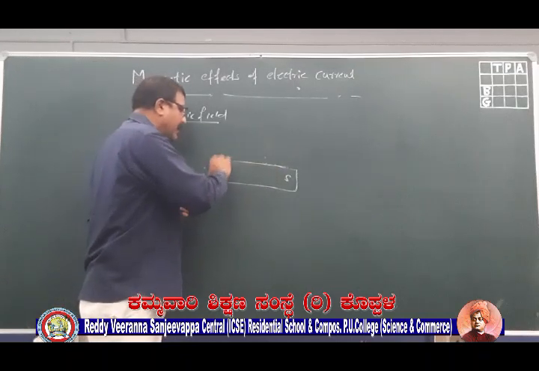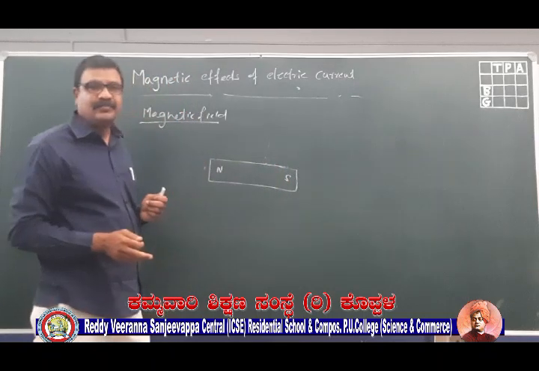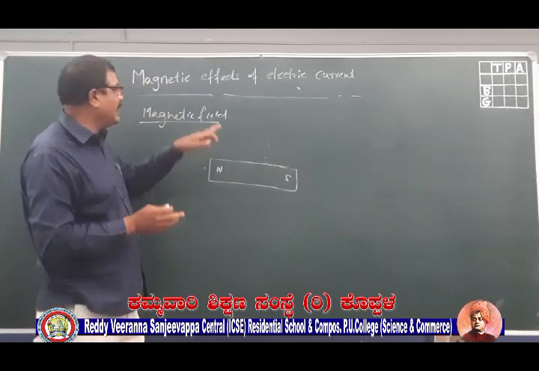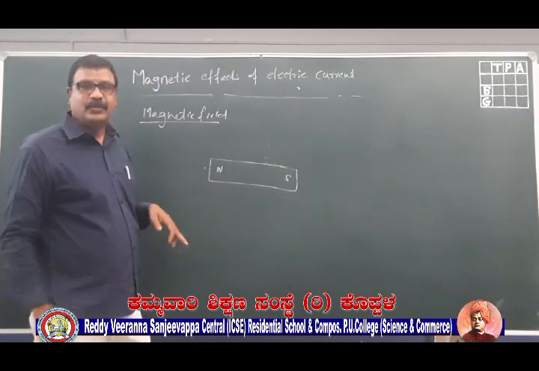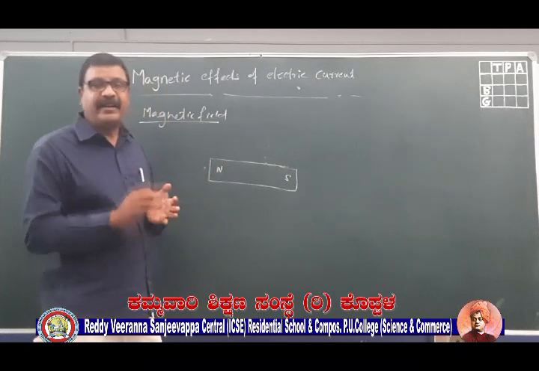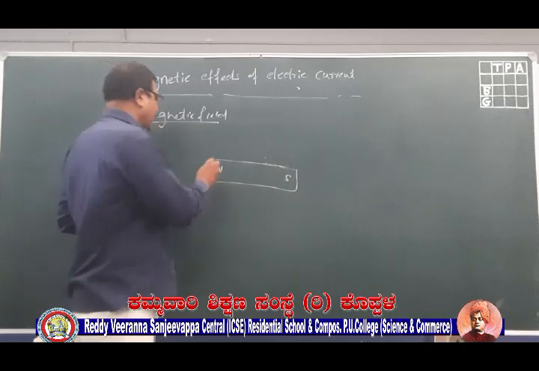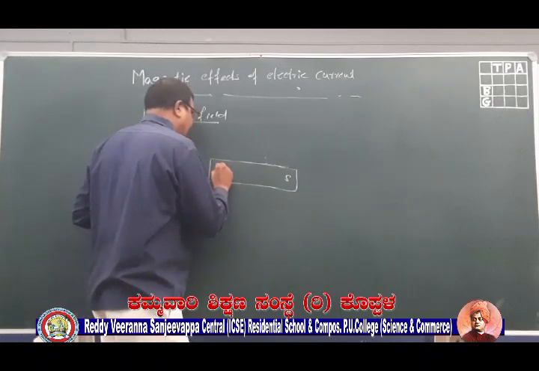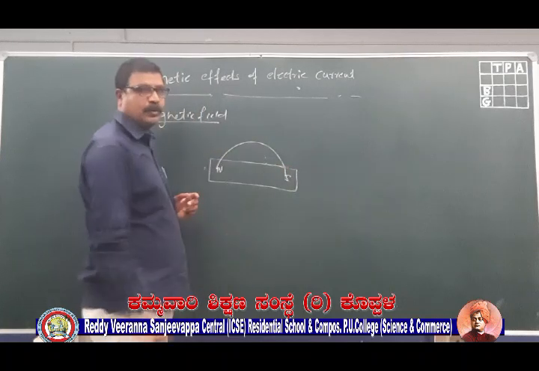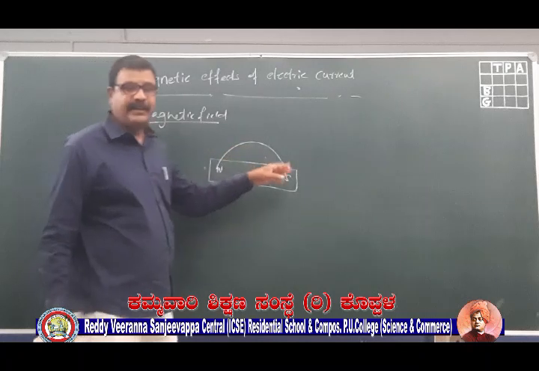That magnetic field is in the form of imaginary lines. Those field lines represent the magnetic field. So, how are we representing the magnetic field? We are representing the magnetic field with the lines of force. And remember, for a magnet, the lines of force start from the north pole and end into the south pole.